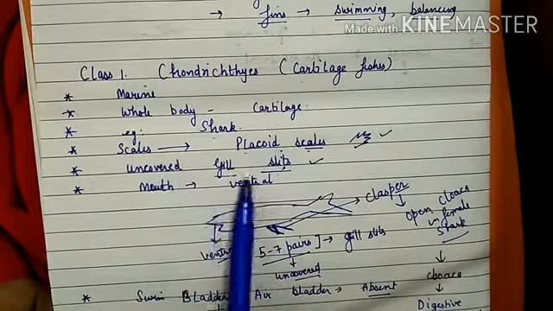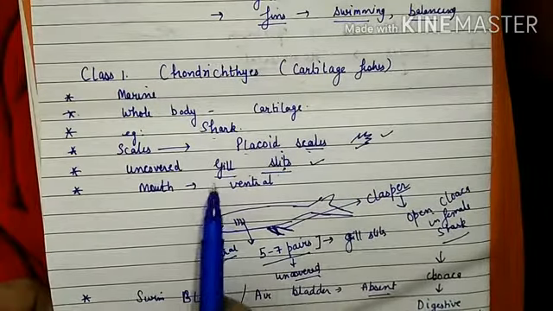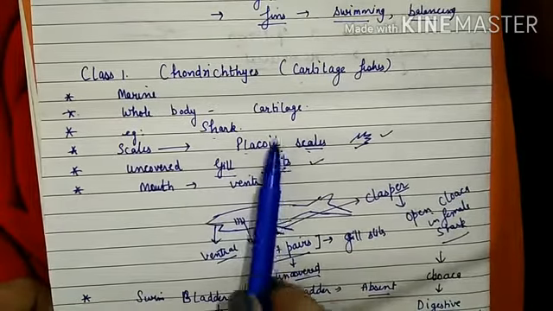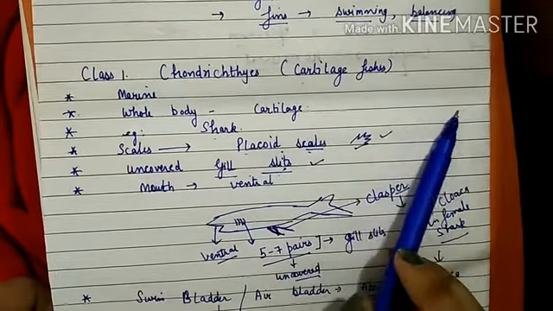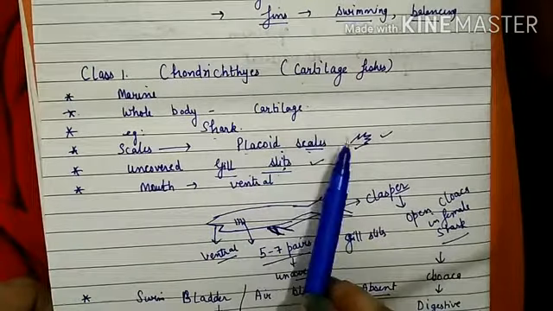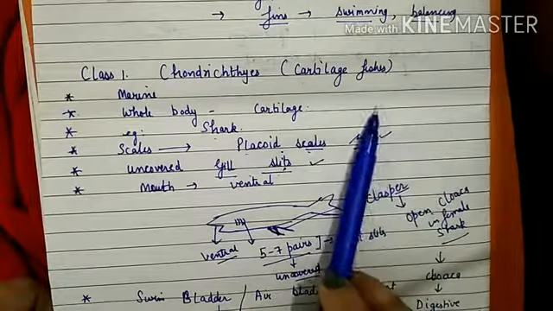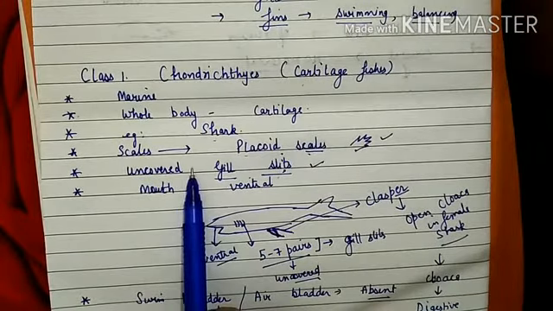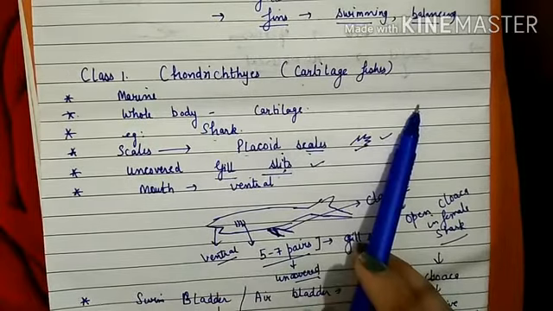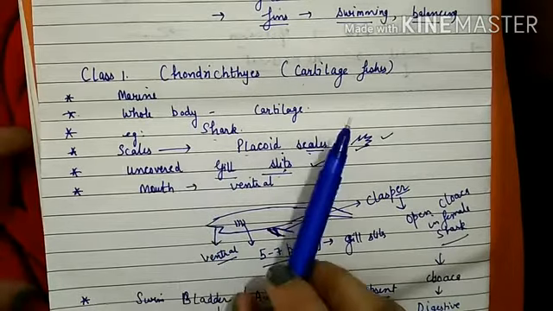The mouth is ventral in cartilaginous fishes, however in bony fishes it is terminal. There is a cloacal aperture in cartilaginous fishes, however an anus is present in bony fishes. The swim bladder or air bladder is absent in cartilaginous fishes, and present in bony fishes. The caudal fin is heterocercal in cartilaginous fishes, however in bony fishes it is homocercal.